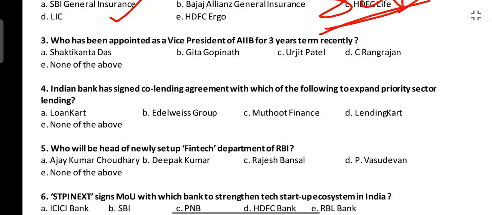Next is who has been appointed as Vice President of the Asia Infrastructure Investment Bank for a 3-year term recently. Options are Shaktikanta Das, Geeta Gopinath, Urjit Patel, C. Rangarajan, none of the above. The correct answer is Urjit Patel. AIIB headquarters is Beijing, China.